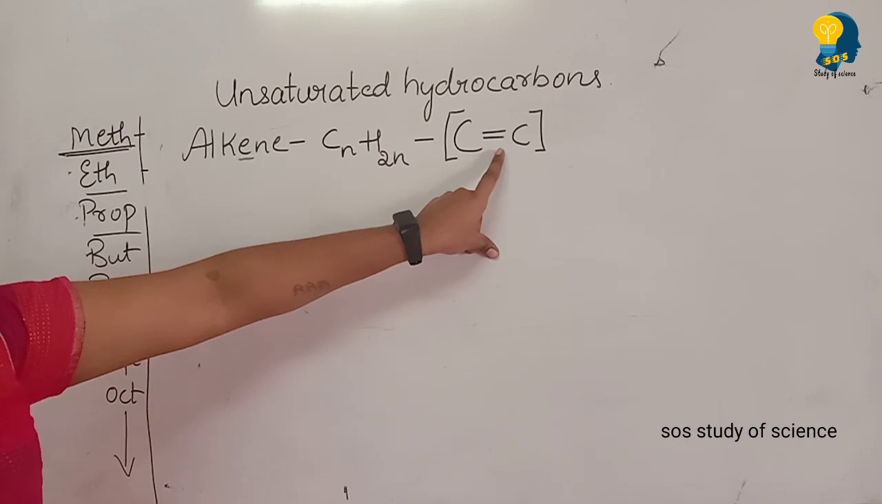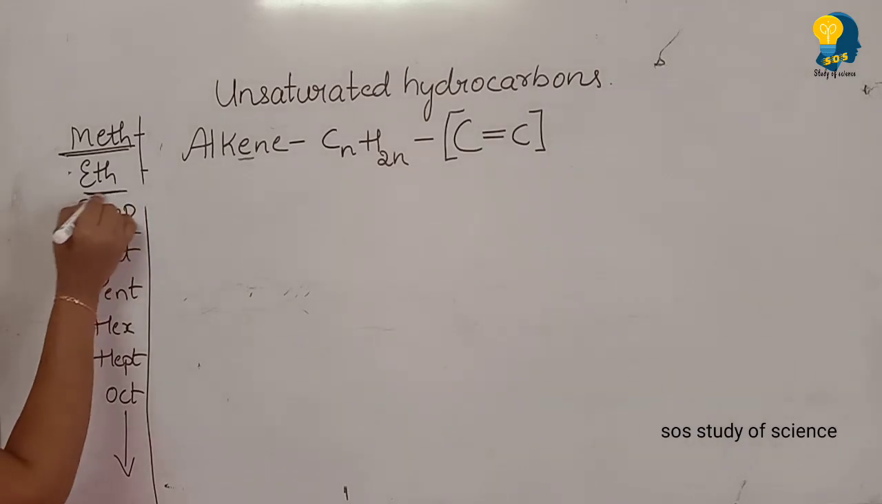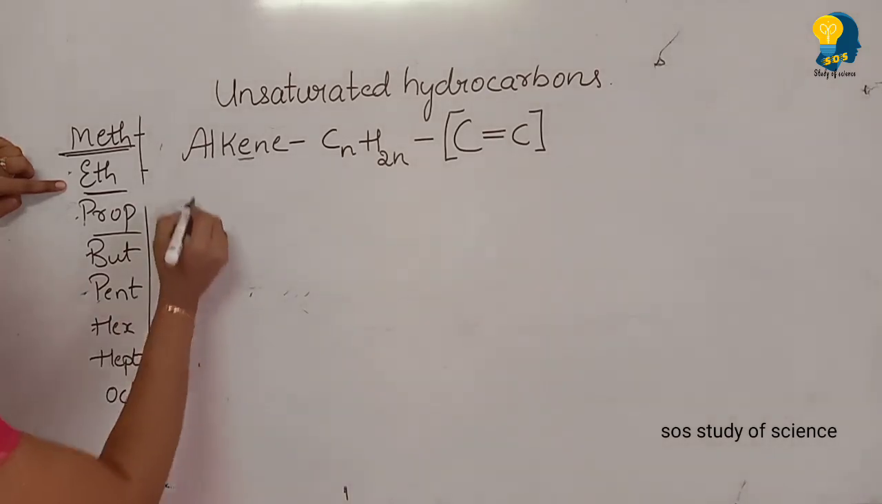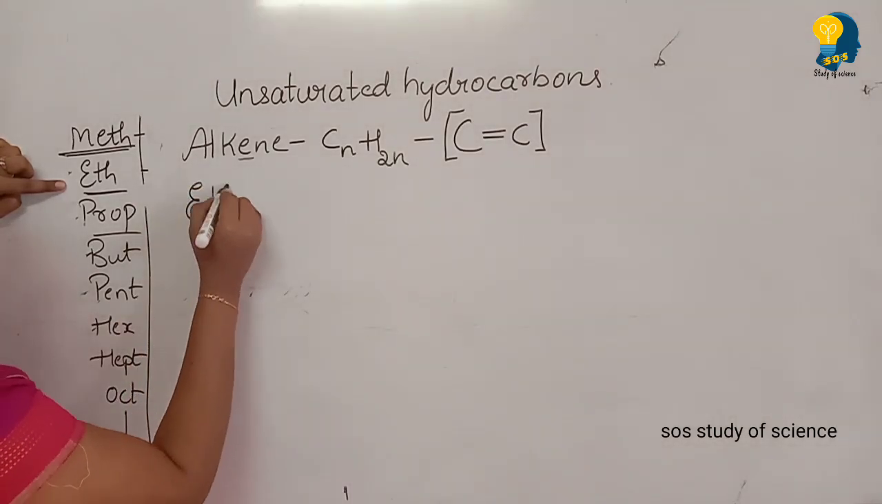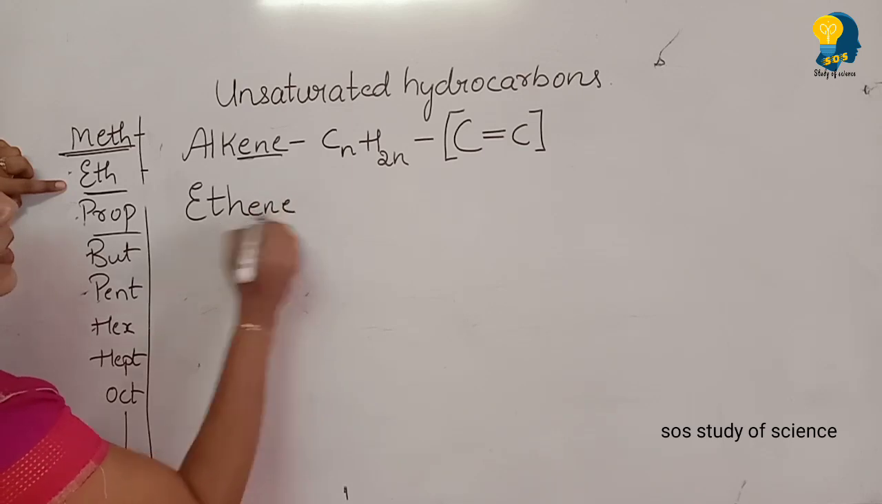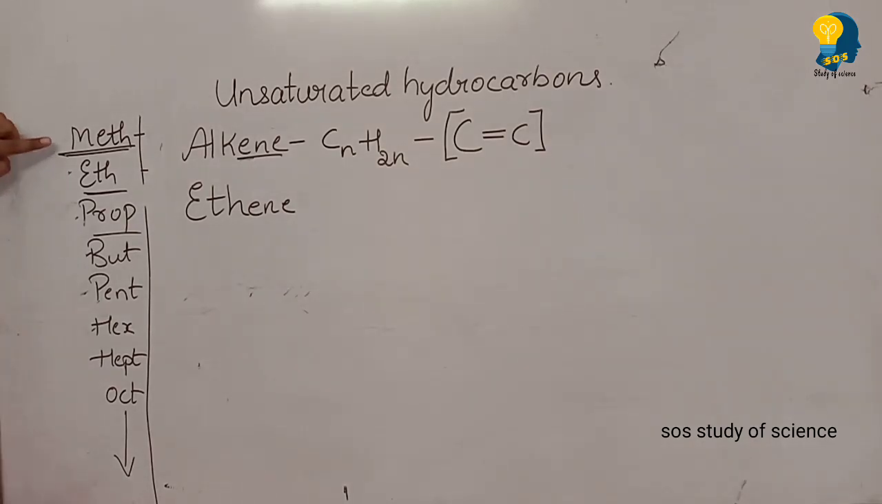So we need a minimum of 2 carbons for alkenes. The first member of alkene starts from eth. There is no meth, it starts from eth. So let us write ethene. Eth is combining with ene, it becomes ethene. Let us substitute n equals 2, because meth is 1, eth will be 2.